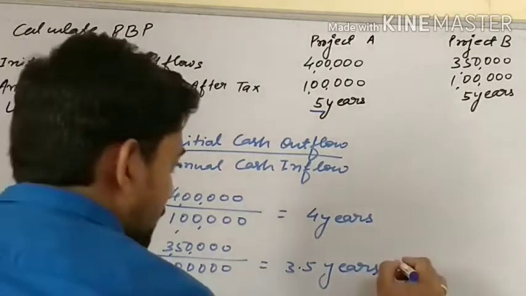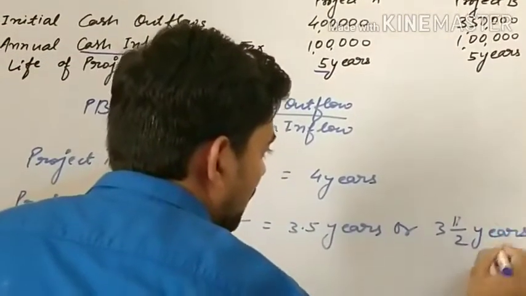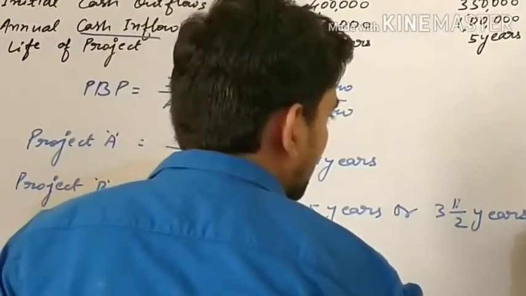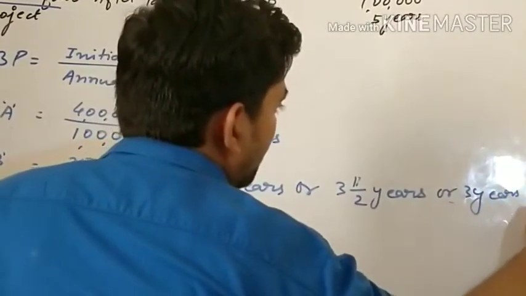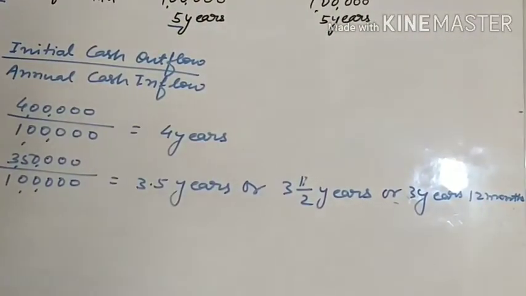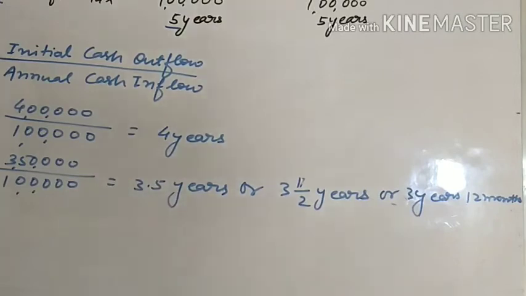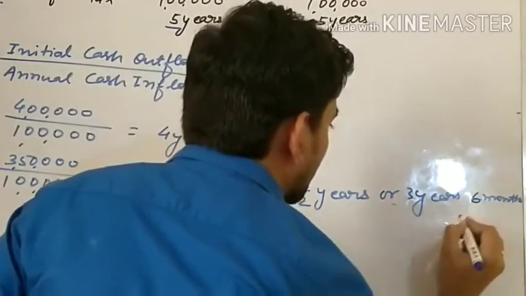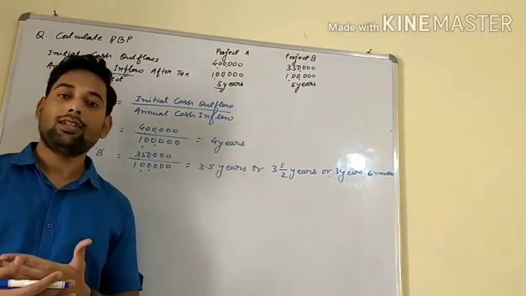Or 3 whole 1 by 2 years. If you multiply 1 by 2 into 12, you will get 6 months. So the payback period for project A is 4 years and for project B is 3.5 years, or 3 years and 6 months. This was the question based on equal cash inflow. Okay, we will discuss the discounted payback period in the next lecture. Okay, thank you.